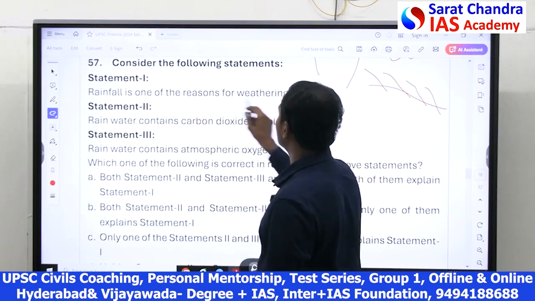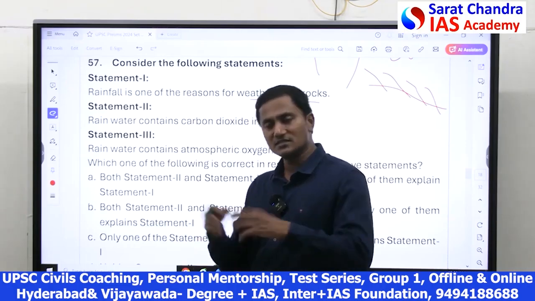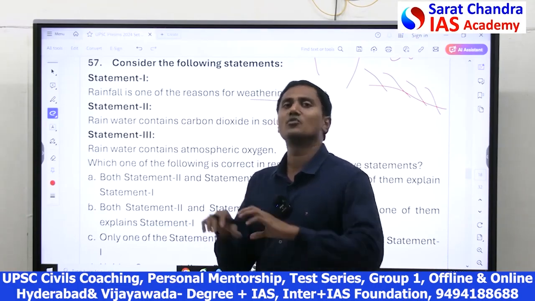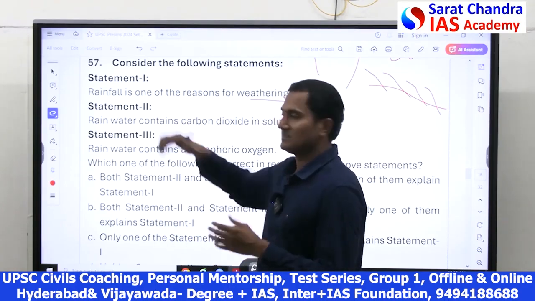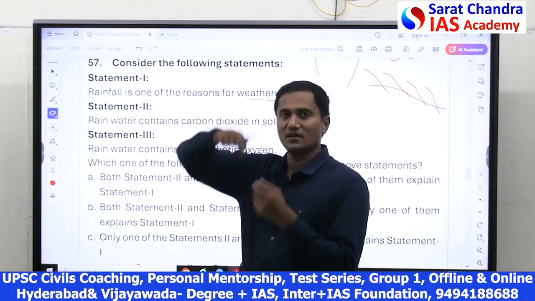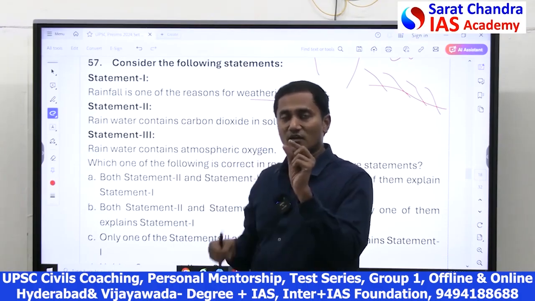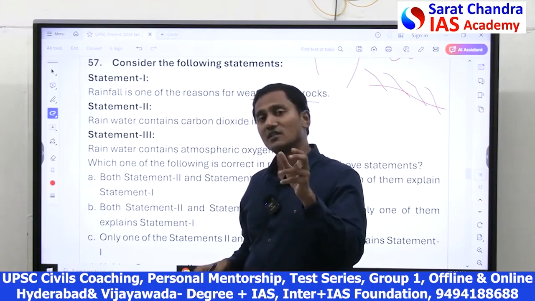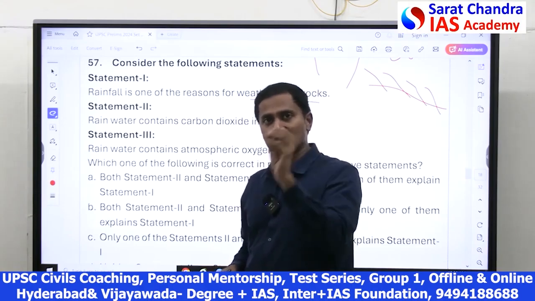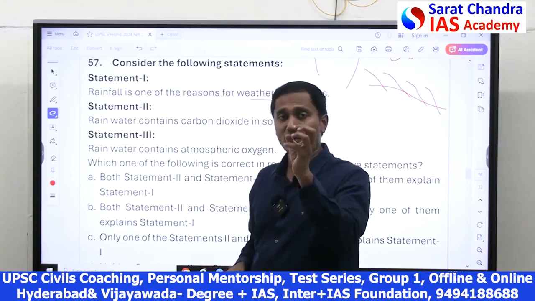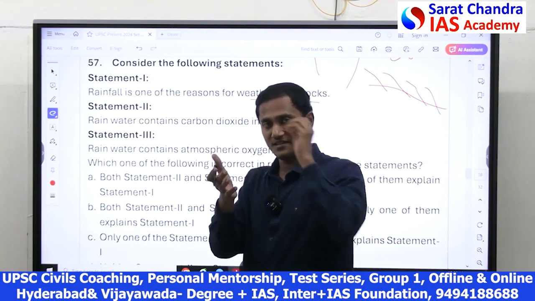Rainfall is one of the reasons for weathering of rocks. Weathering of rocks means basically mechanical disintegration or chemical decomposition of rocks. It happens by physical pressure or chemical reaction. When there is rainfall, both are there. When raindrops fall, there is mechanical pressure. Carbon dioxide in the atmosphere dissolves in the rainwater to make carbonic acid, which weathers the rock chemically.